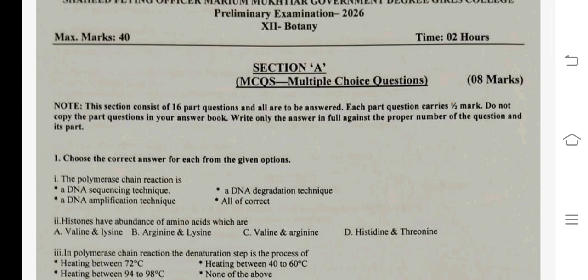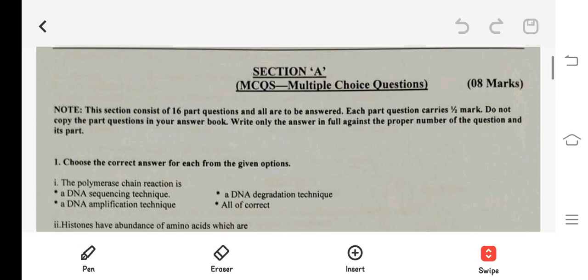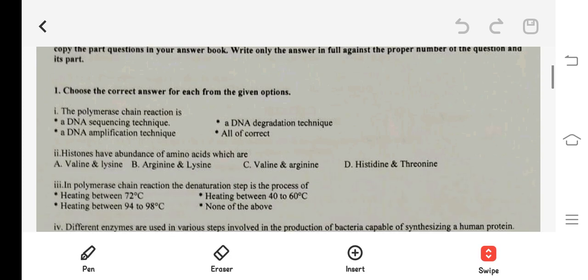Okay. So the first question is, the polymerase chain reaction is... so polymerase chain reaction को हम use करते हैं to a DNA sequence technique, to a DNA amplification technique, to a DNA degradation technique, and all of the above are correct. So your right answer is all of the above are correct. Next one, histones have abundance of amino acids which are... so the right answer is arginine and lysine.